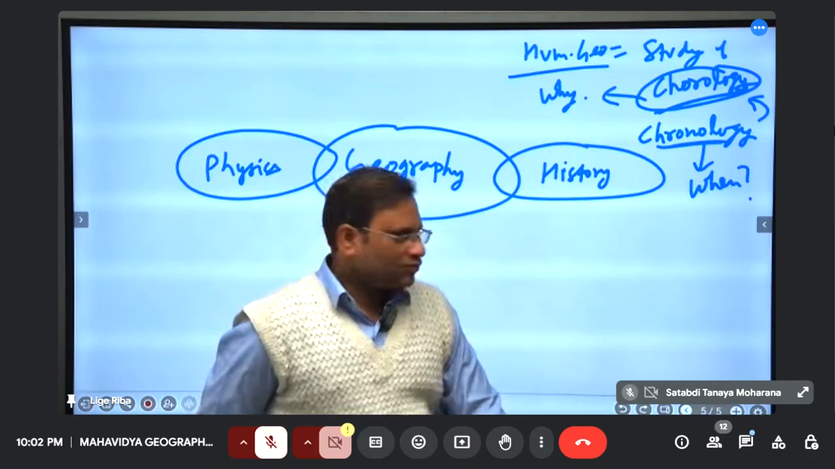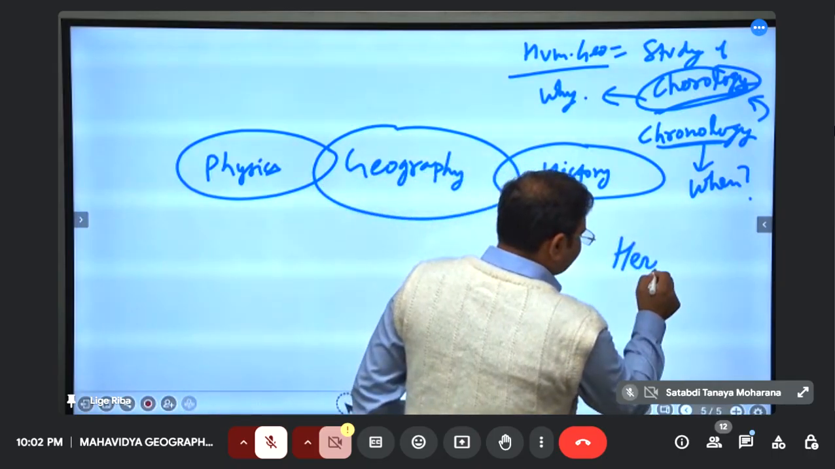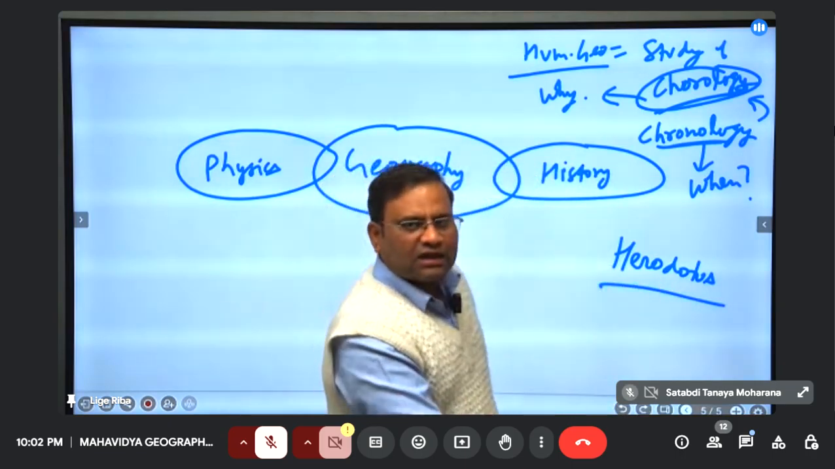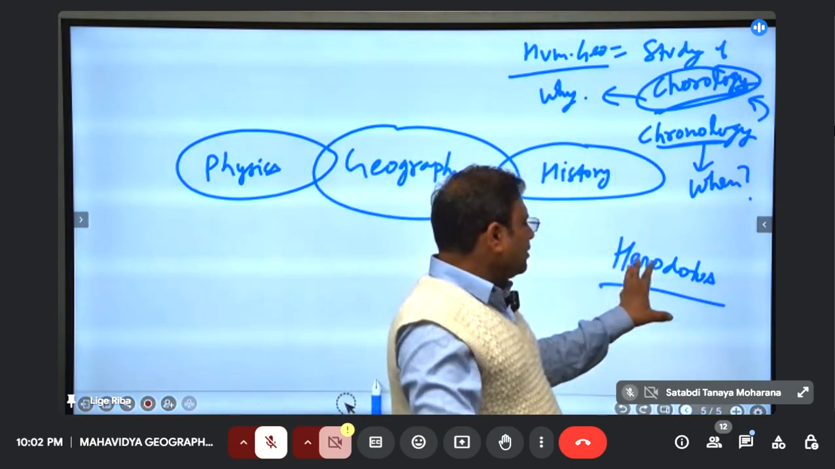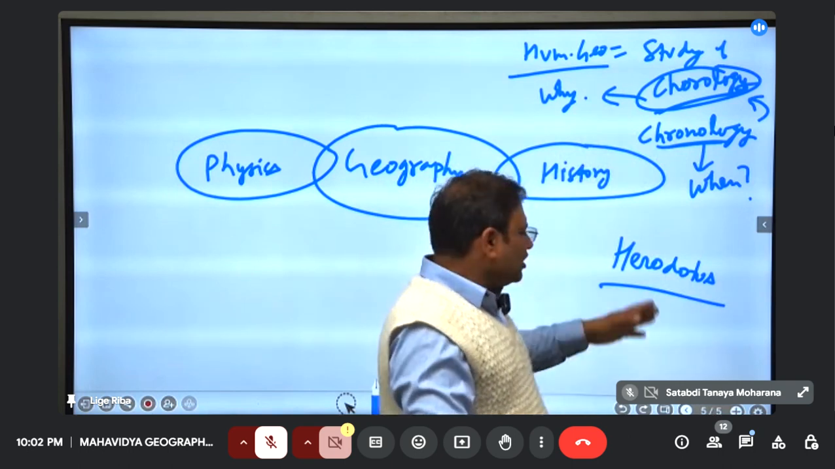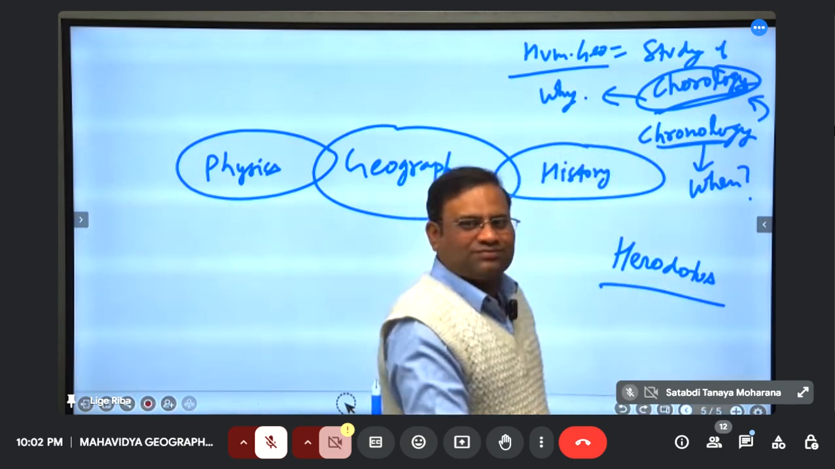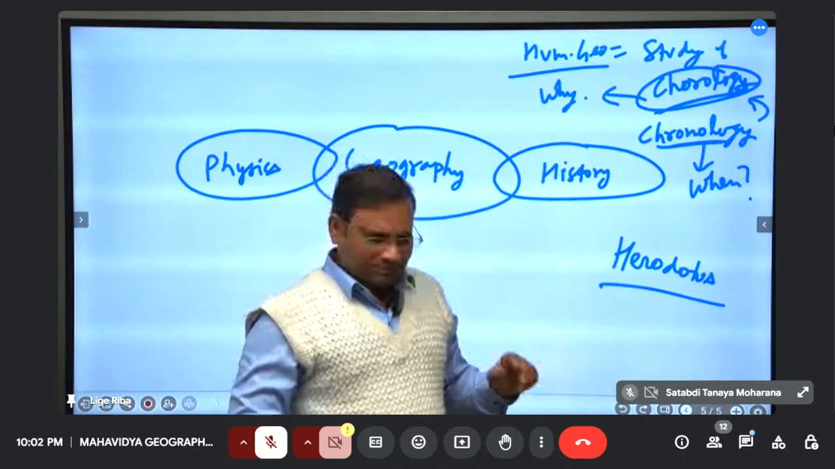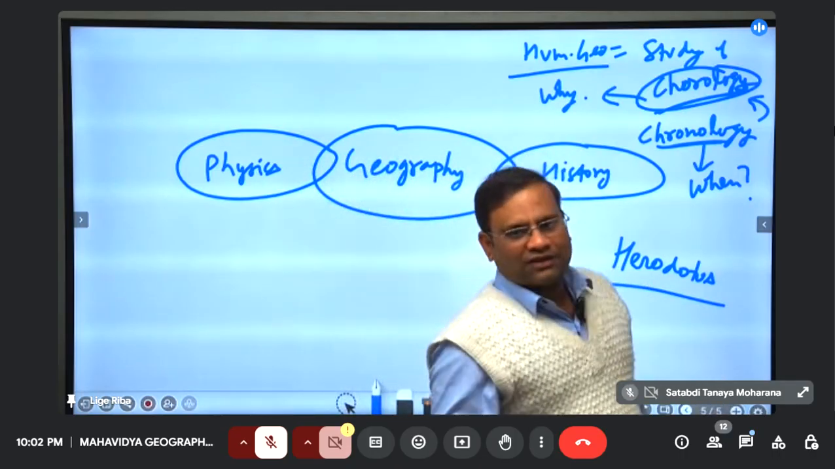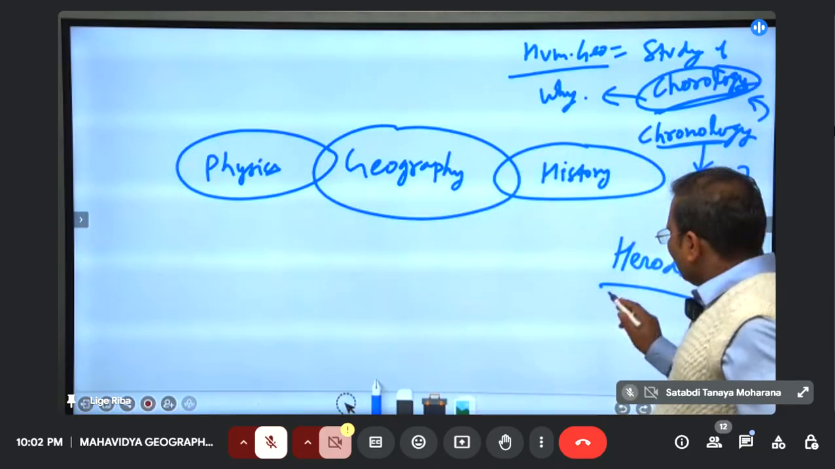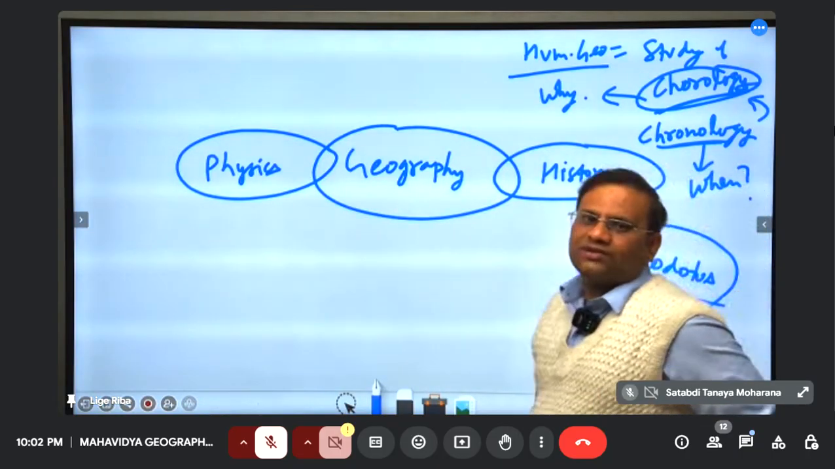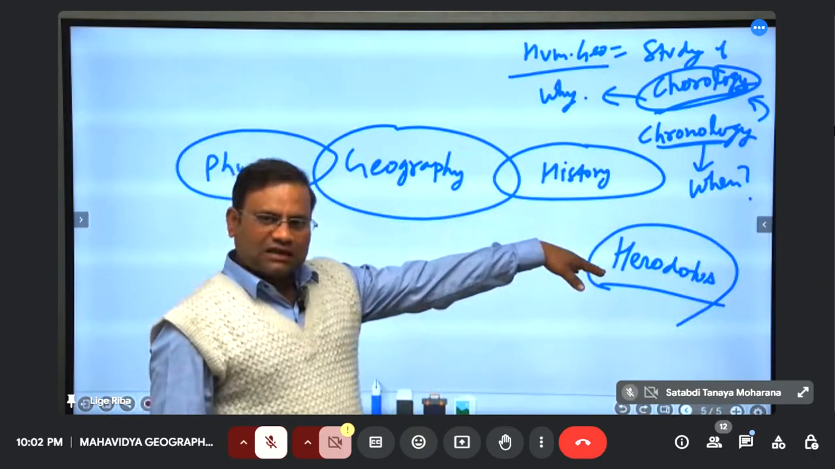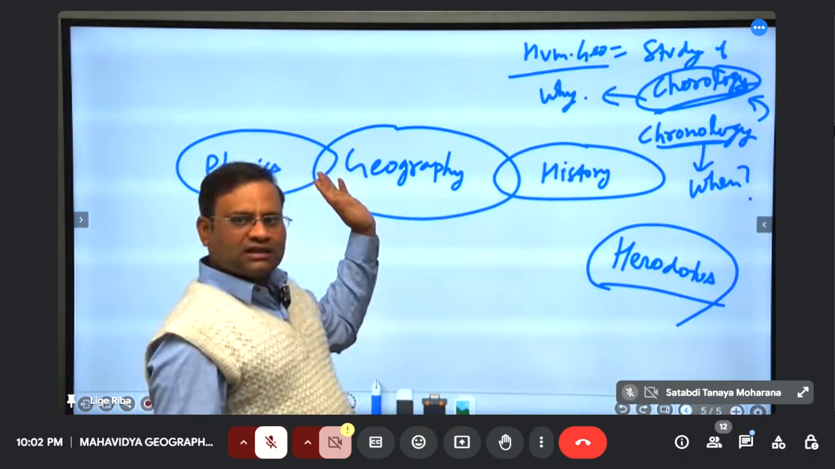Herodotus is a Greek thinker, father of history. He has a very important contribution in geography. He is in fact called the second father of geography. Father of geography is Eratosthenes. You will study the Greek geographer. Eratosthenes is the father of geography. But Herodotus is called the second father of geography. He is father of history. So definitely towards one side there is history, other side there is science, physics.